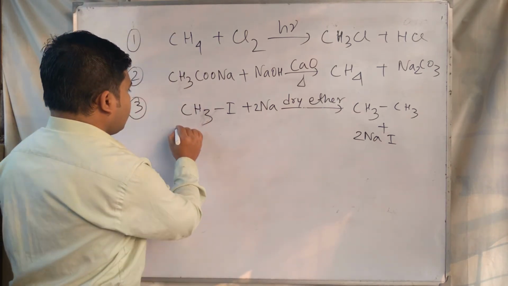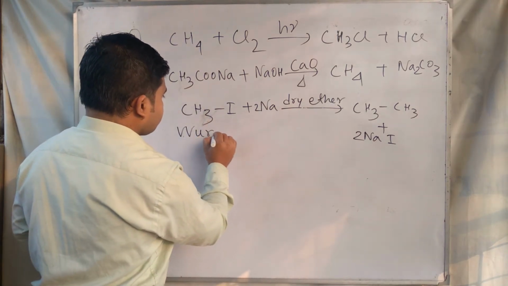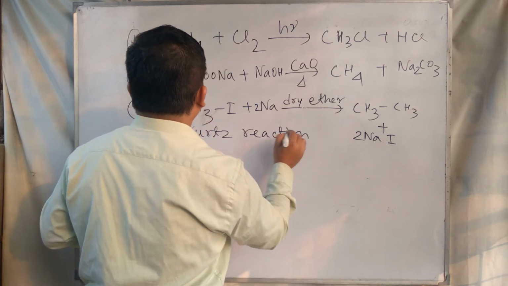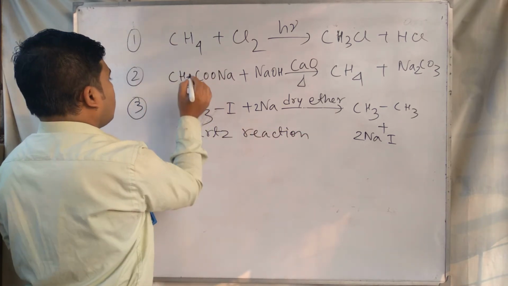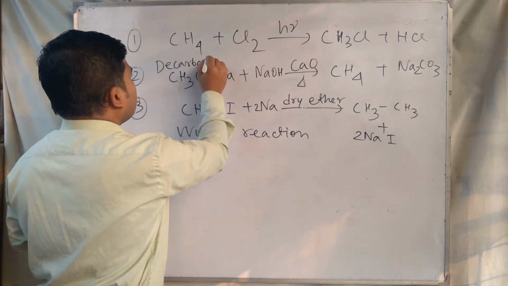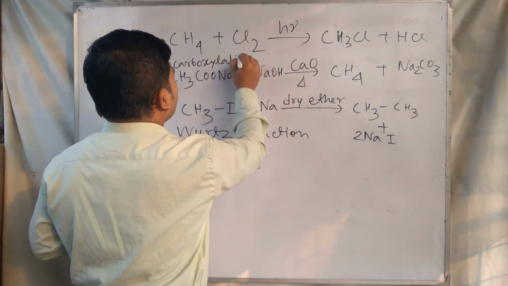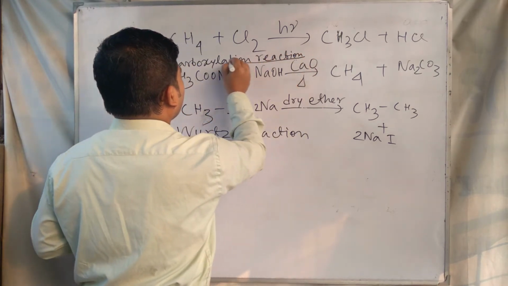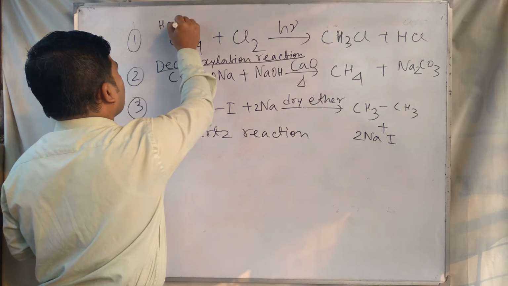This reaction is called the Wurtz reaction. The second reaction is called decarboxylation. This one is halogenation.